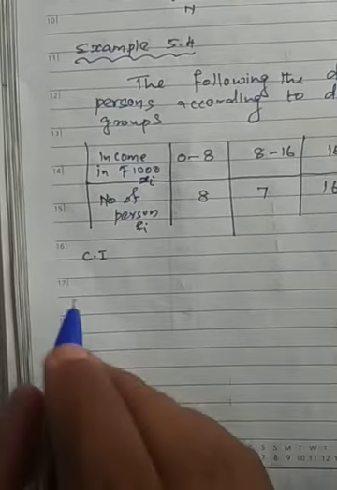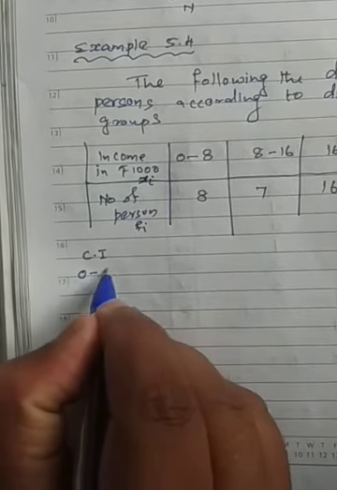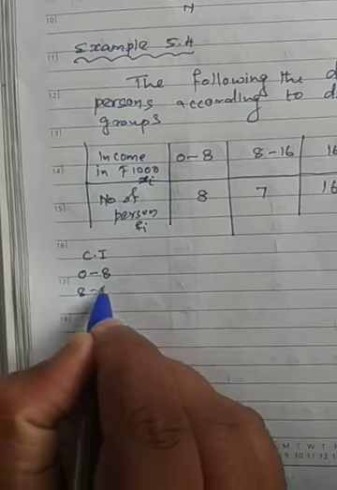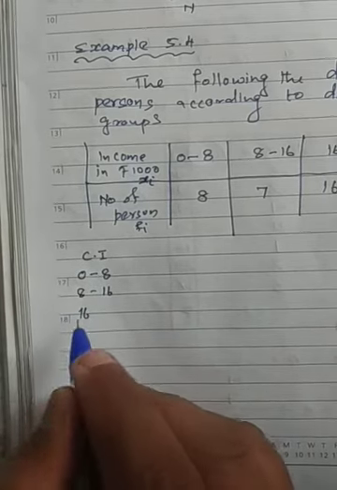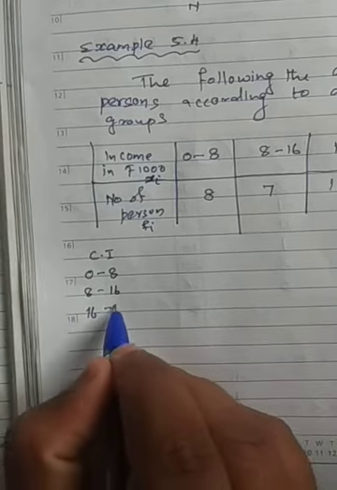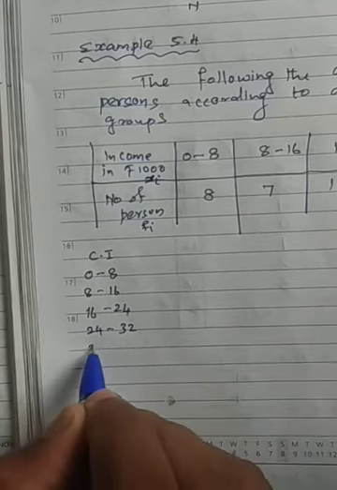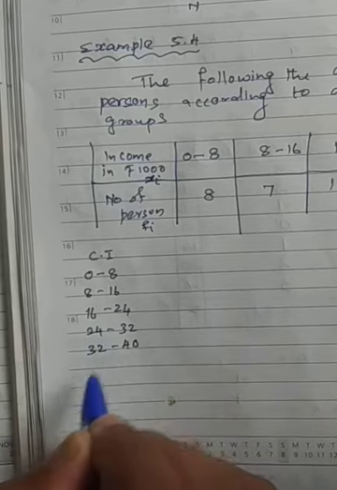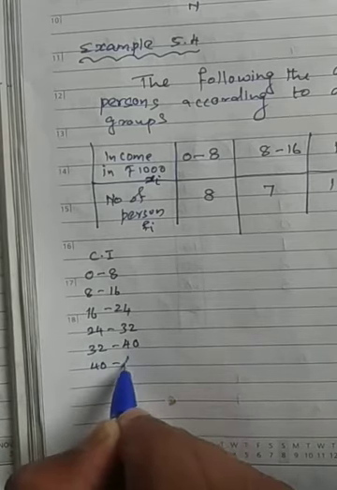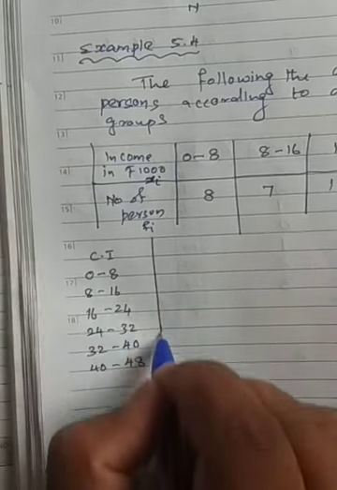In a vertical way I am going to write 0 to 8 and 8 to 16, then 16 to 24, then 24 to 32, then 32 to 40, then 40 to 48. This is the class interval.